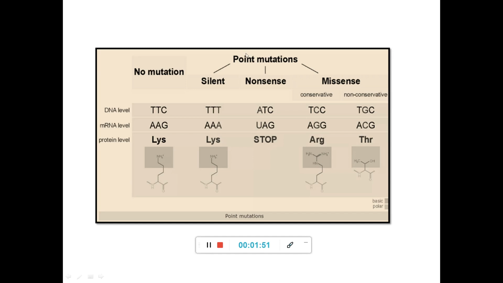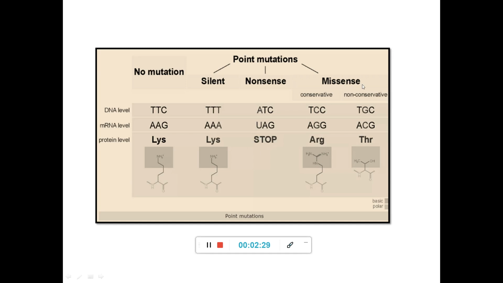because the same amino acid is being produced. But sometimes one change in the DNA would change the codon and result in the stopping of protein synthesis. Such mutations are referred to as nonsense mutations. Here, TTC has been changed into ATC and that would result in the formation of a UAG codon, which is a stop codon, and the protein synthesis will be stopped here. Such mutations, which cause the inhibition of protein synthesis by the formation of a stop codon, are referred to as nonsense mutations.